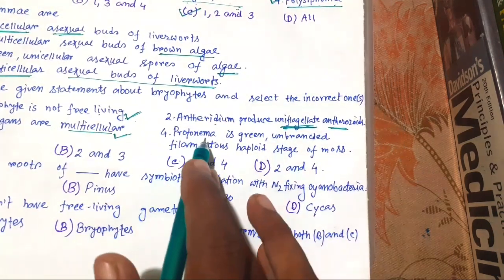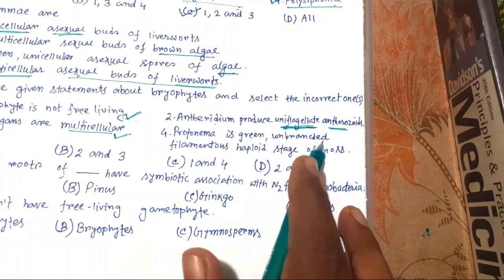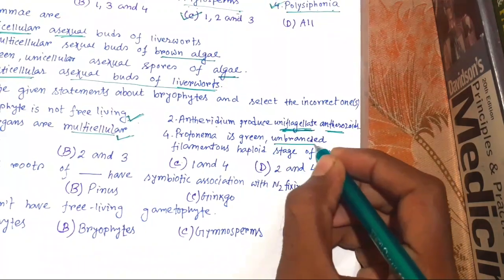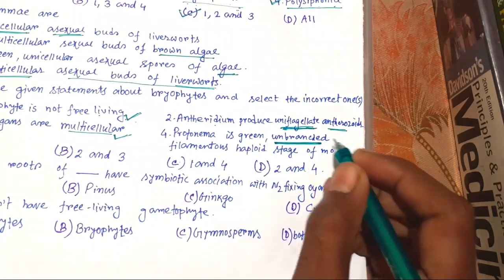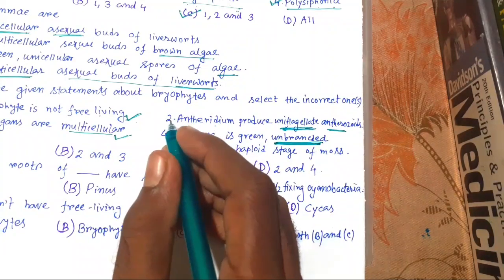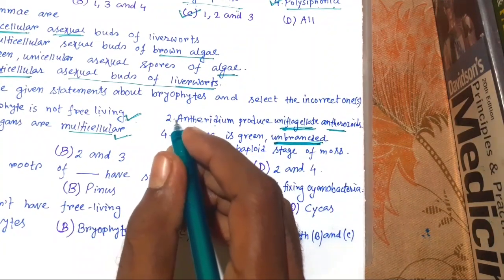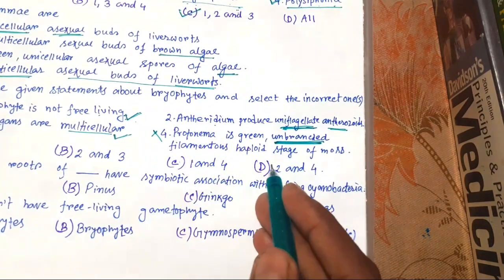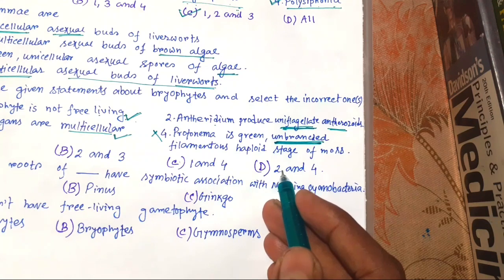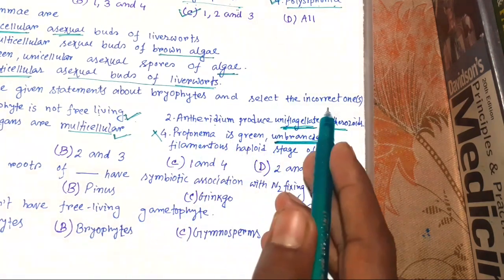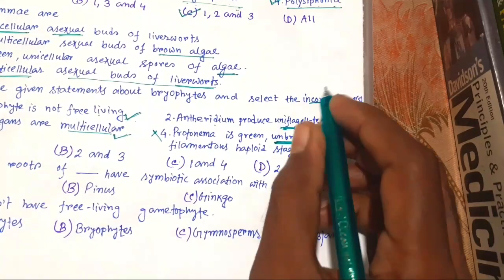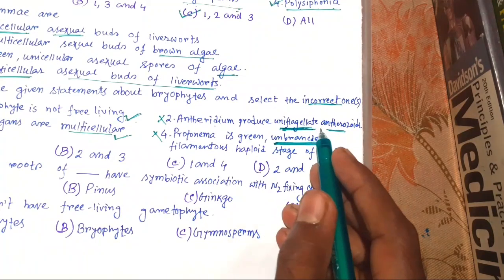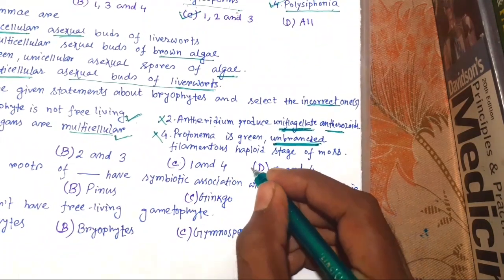So now number 4, Protonema is a green unbranched filamentous haploid stage of moss. Okay, but this is not unbranched, this is branched. So this is also wrong. So the right choice is 2 and 4, because this is incorrect. This is biflagellate, but here it is uniflagellate. So the right choice is D.